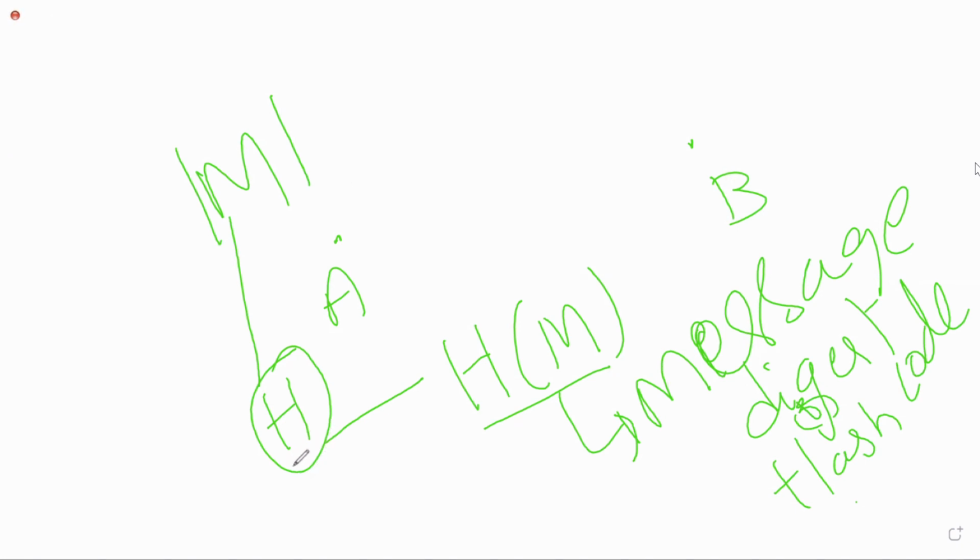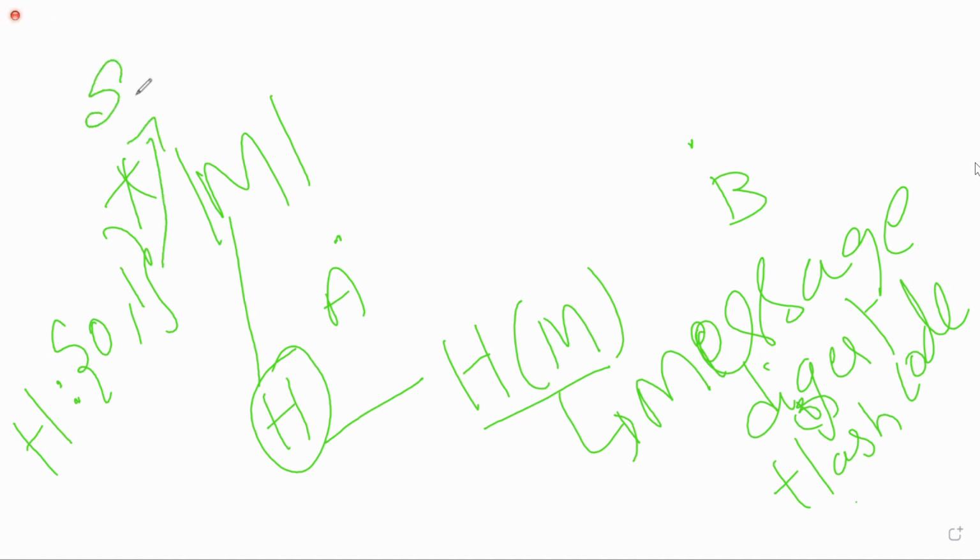What the hash function is going to do is take an arbitrary length message. Whatever may be the size of the message, it takes the arbitrary length message and produces fixed length data.